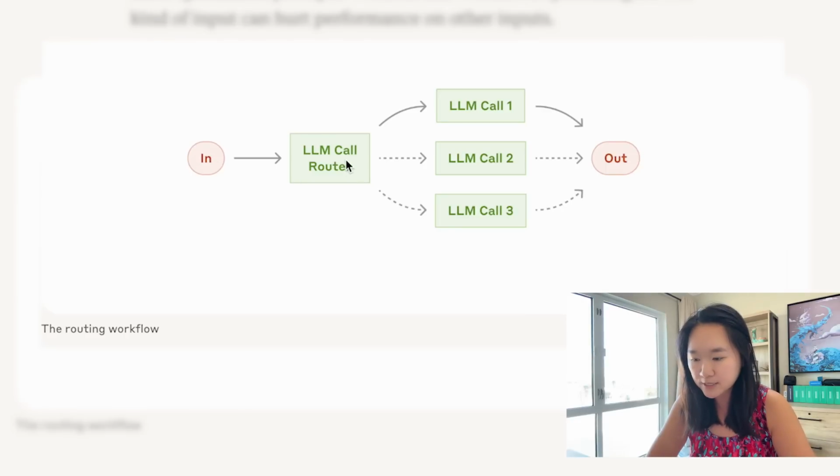So an example of this could be a customer email came in, and this LLM would determine if this email is about sales or is it about customer service. And depending on what's said in this email, it's going to route this to the appropriate OpenAI assistant, which is going to produce the output.